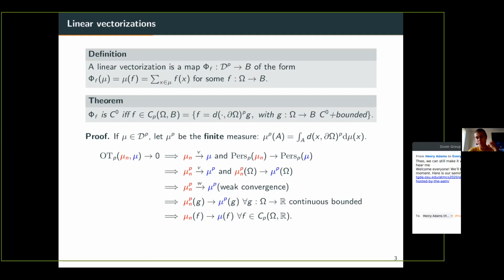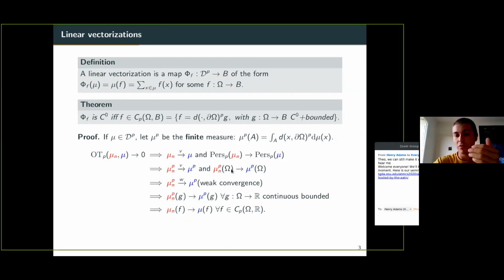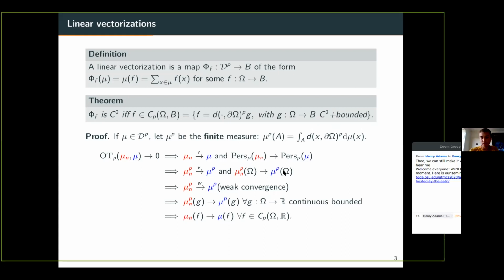That's the theorem from the previous talk. Now we have introduced the measure mu_p. So let us see what this means on the measure mu_p. Well, this is a very simple exercise to see that having vague convergence of mu_n means that you have also vague convergence of mu_n,p. And having convergence of the total persistences means that you have convergence of the total masses of mu_n,p with our previous remark.